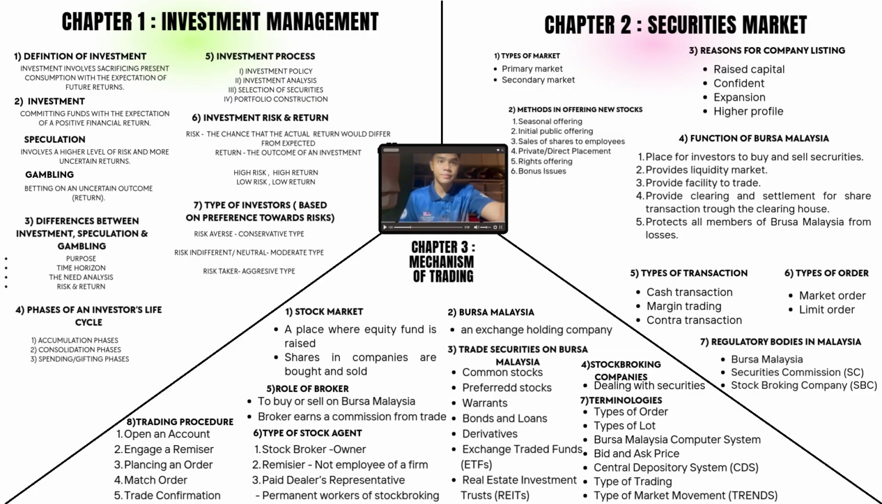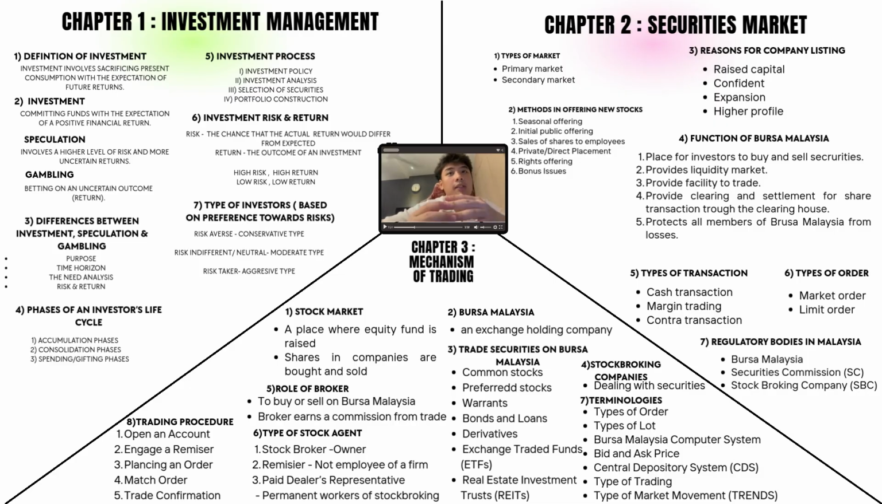That's all. Assalamualaikum and hi, my name is Abid and I'm going to share with you about chapter 2, security market. This chapter has 7 main subtopics. I am going to share the first 4 and my friend is going to share the last 3. The first 4, we start with the types of market. There are 2 types of market. The first one is primary market and the second one is secondary market.